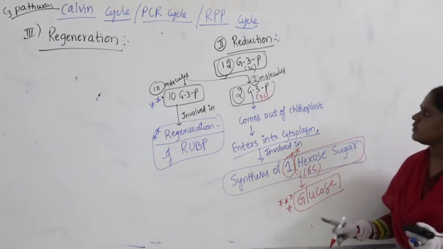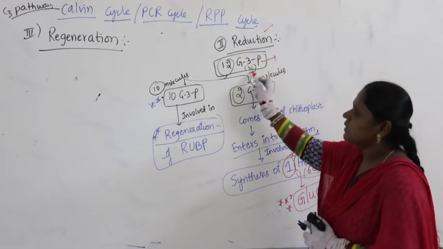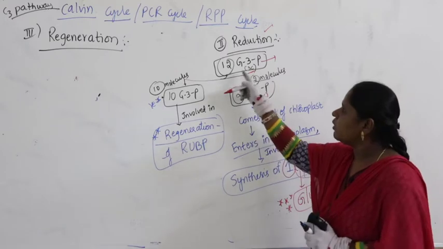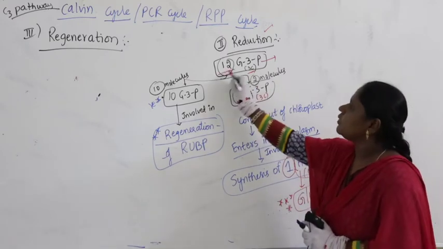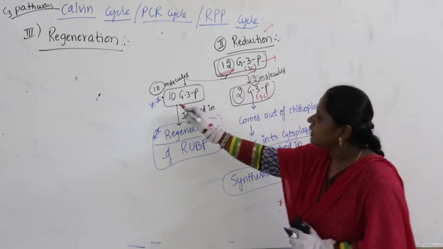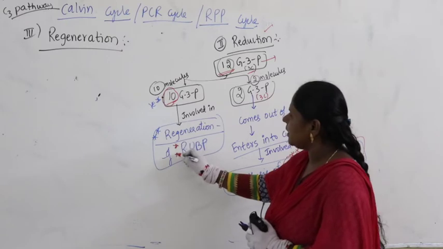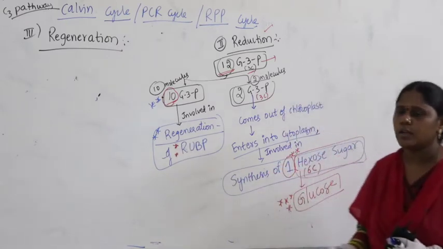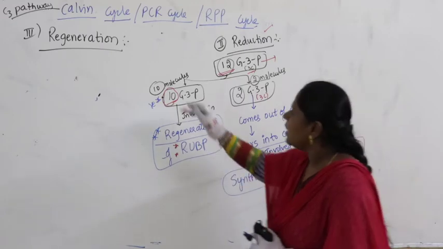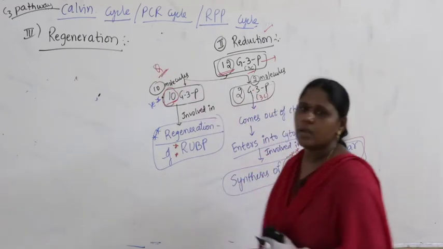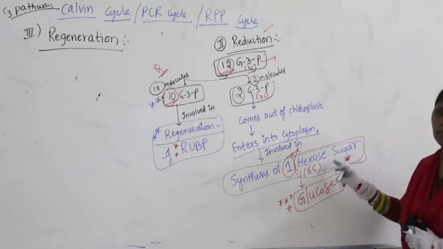C6H12O6. Right. So, at the end of reduction 12 G3Ps are produced, each one having 3 carbons. Out of the 12 molecules, 10 molecules participate in regeneration of RUBP. Very important question. Similarly, how many molecules are involved in synthesis of hexose sugar?